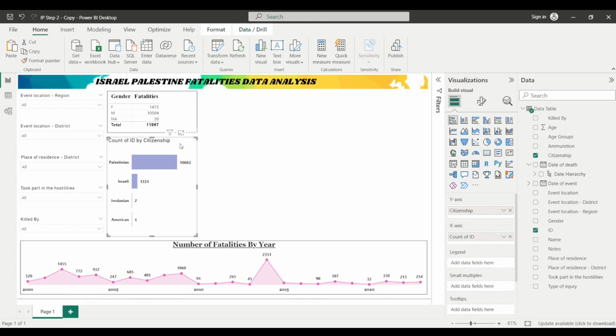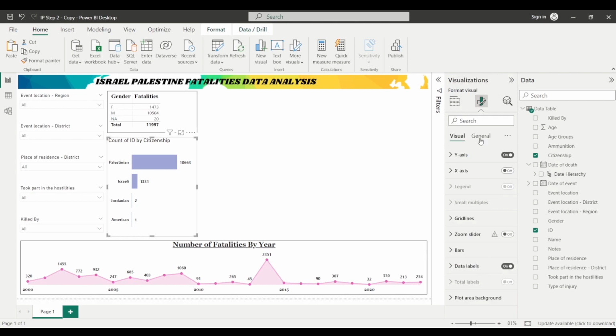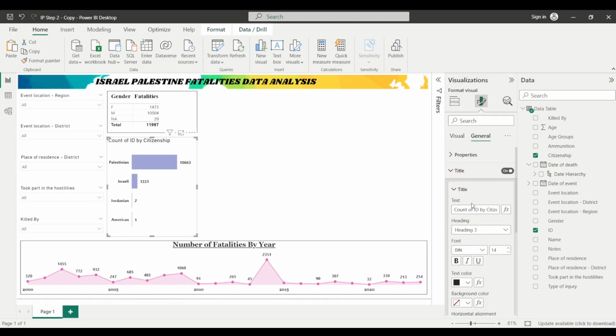For this chart, we will have to change the title. So I will click on this bar chart that we have created, and then click on format your visual. Under the general section we have title, and here I'll double click on this, delete it, and write fatalities by citizenship.